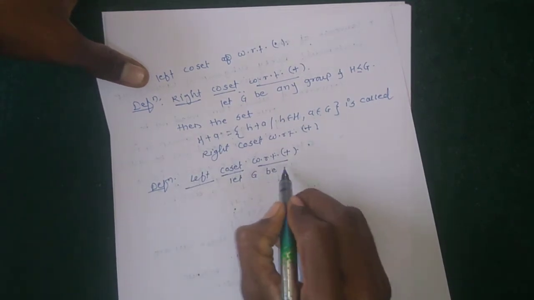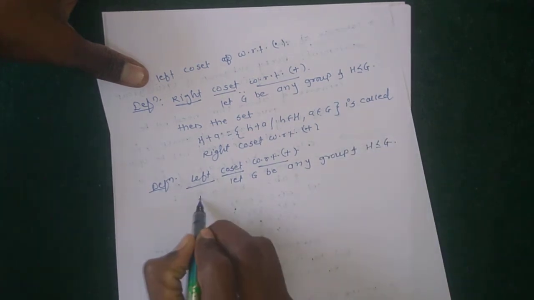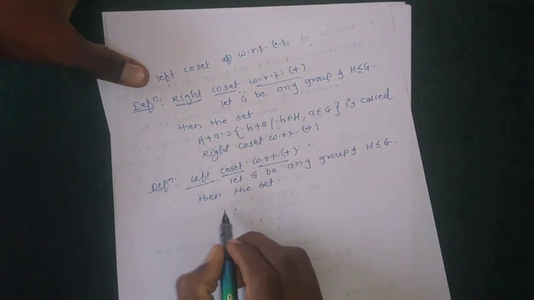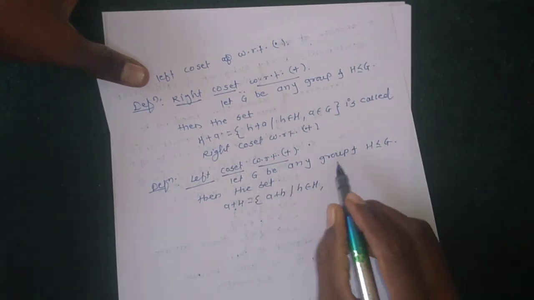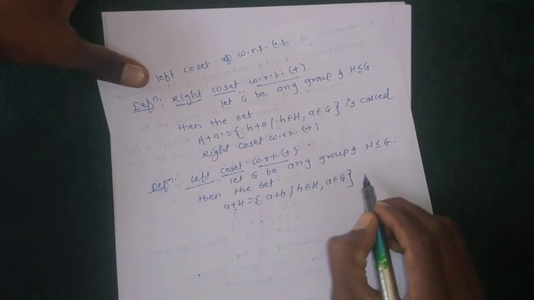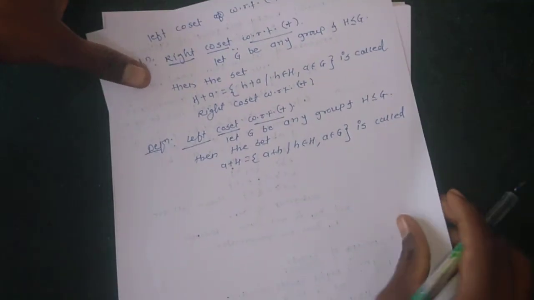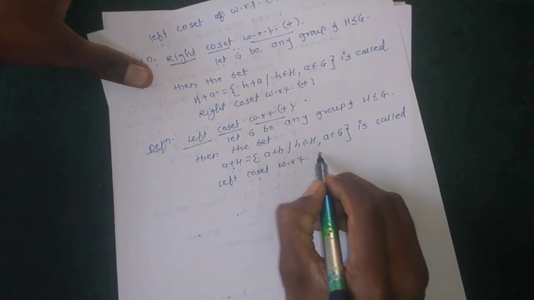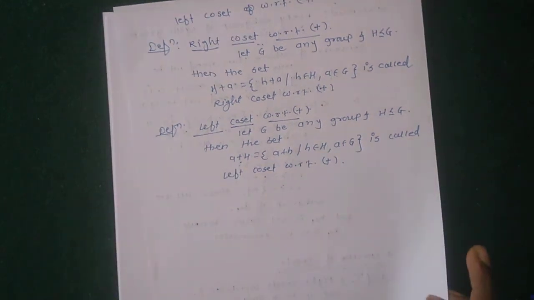Let G be any group, and H is a subgroup of G, then the set obtained by adding A on the left side, A plus H, where H belongs to the given subgroup H and A belongs to the given group G, is called the left coset with respect to addition. Okay, this is the definition of left coset and right coset with respect to addition and multiplication.